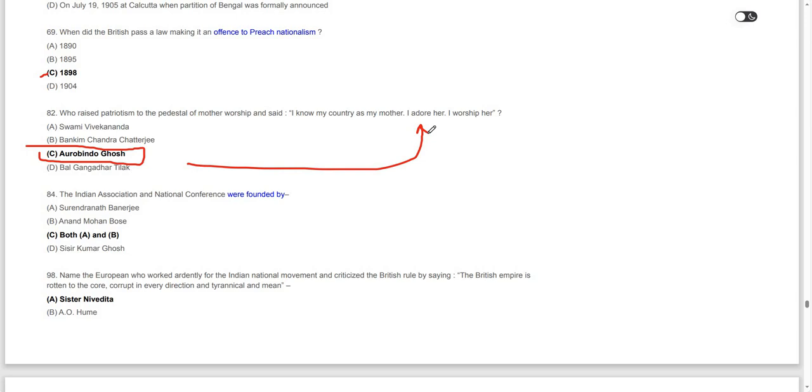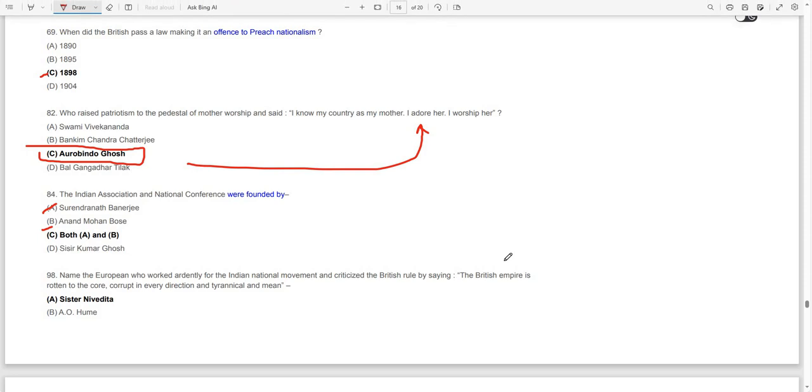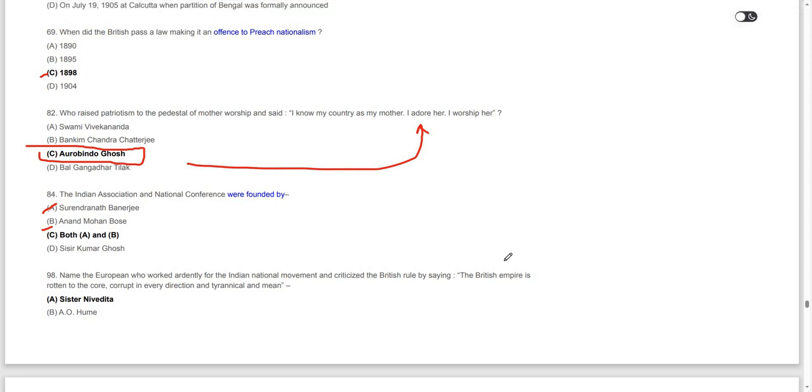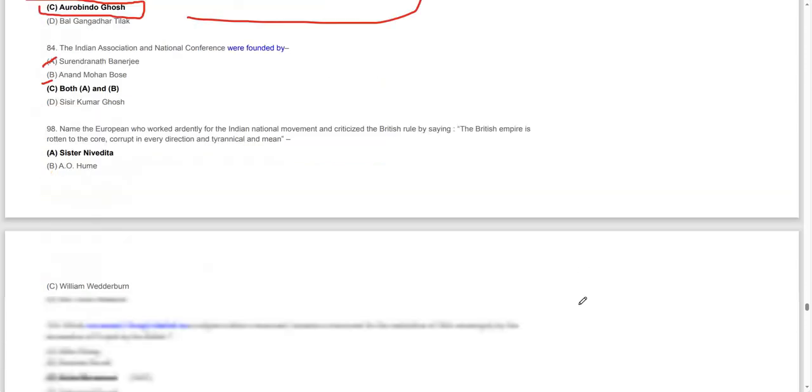The Indian Association was founded by Surendra Banerjee and Anand Mohan Bose together.